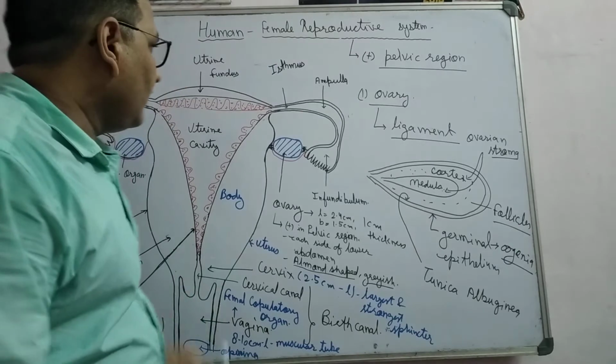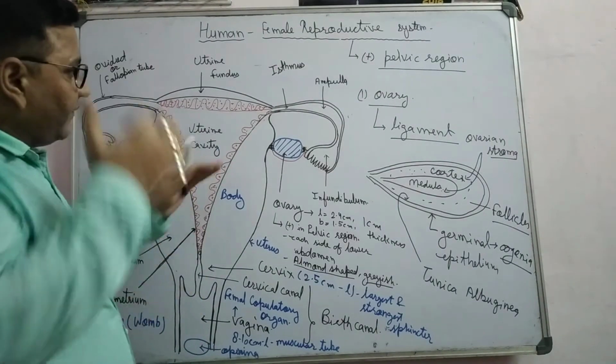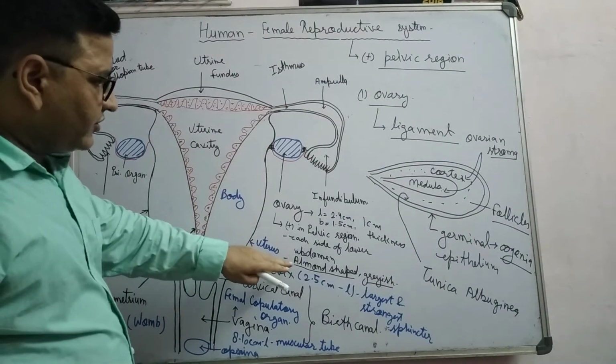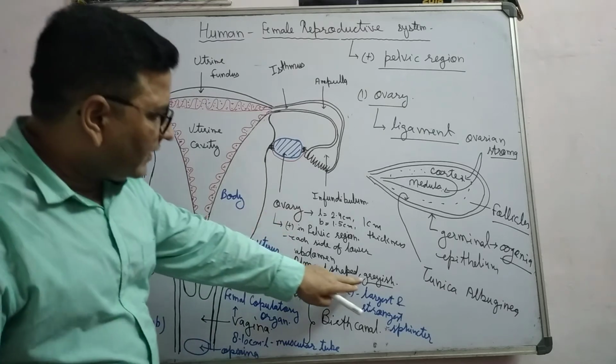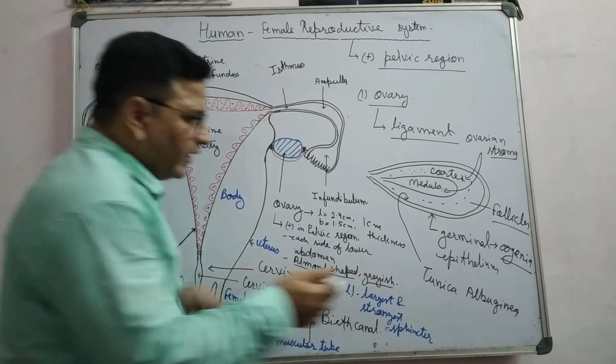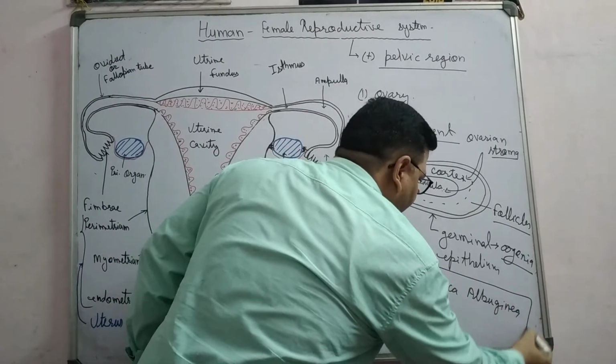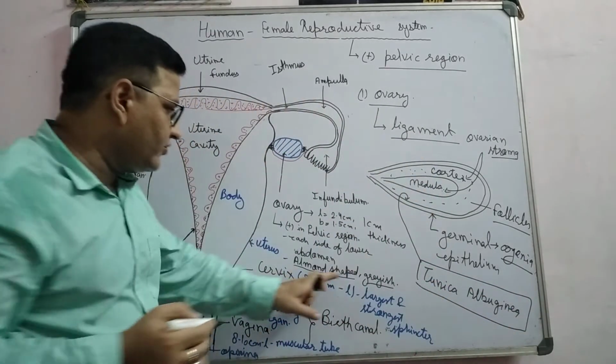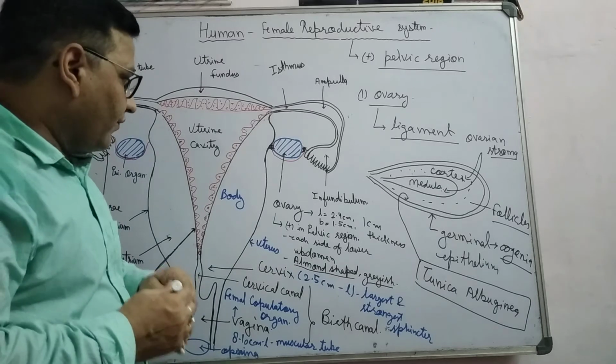This is the first part, one pair. It is almond shaped, grayish in color. So what is the cause of the gray color? Tunica albuginea provides the gray color to the ovary.